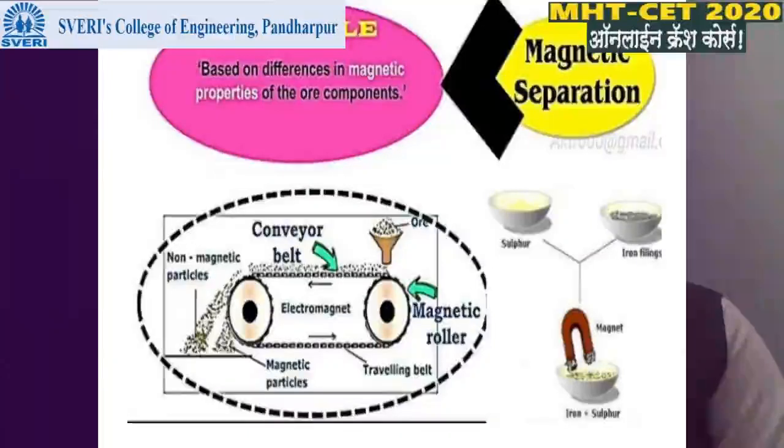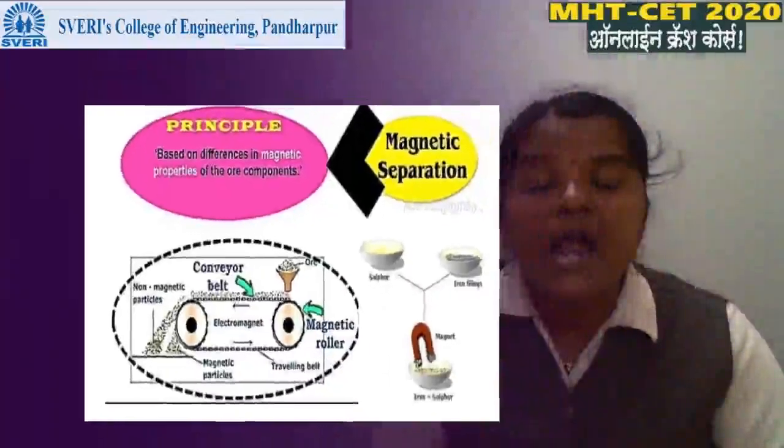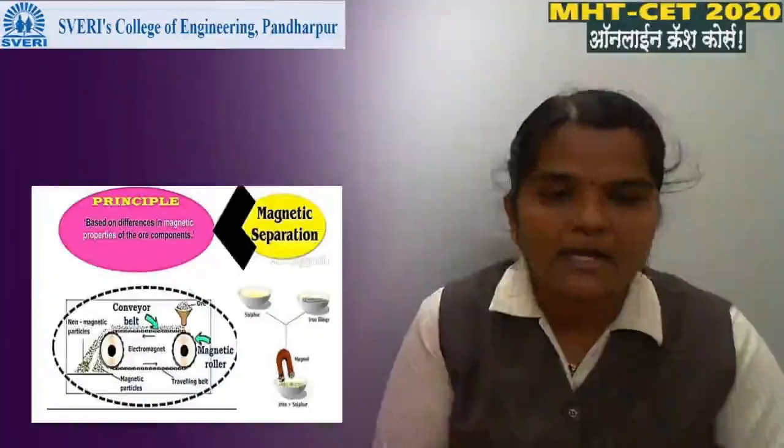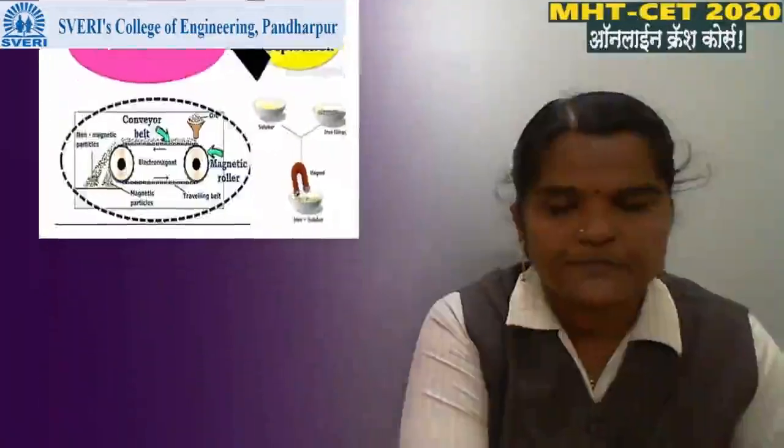When the ore moves along with the leather belt, particles which have magnetic property are attracted toward the magnetic roller, while the particles which do not have magnetic property are collected in another heap. By using this method you can easily separate the ore and the gangue which have magnetic and non-magnetic properties.